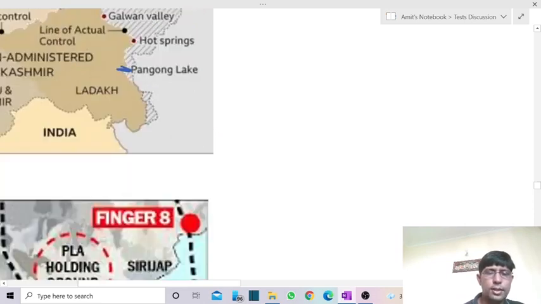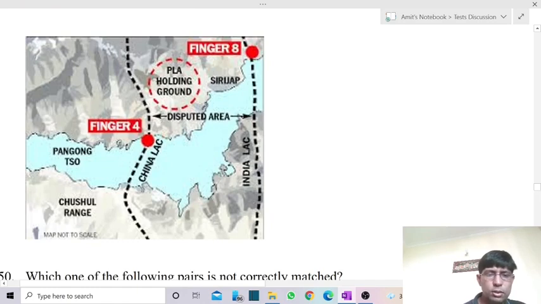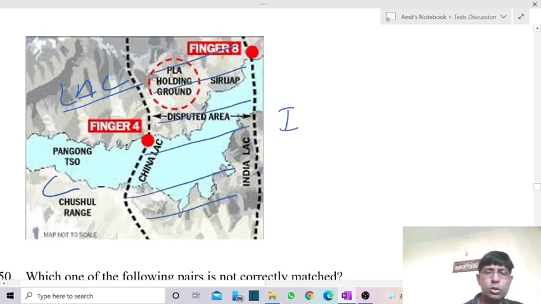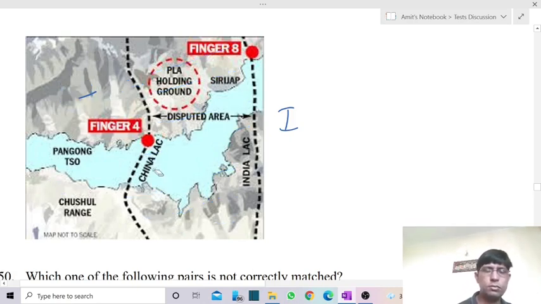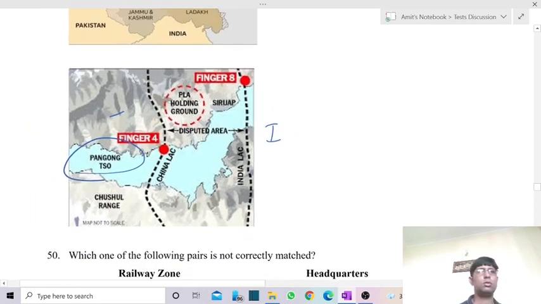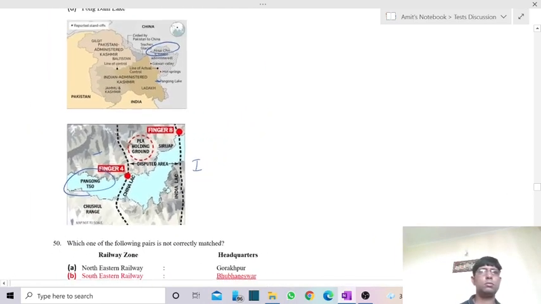Now see this. From this particular Pangong Lake we have the passage of the line of actual control. We have LAC, which is the line of actual control, the line between India and China. We also have LOC, which is between India and Pakistan. This forms the territory controlled by India, but there is a region which is again a disputed area. So Pangong Tso Lake is the answer.